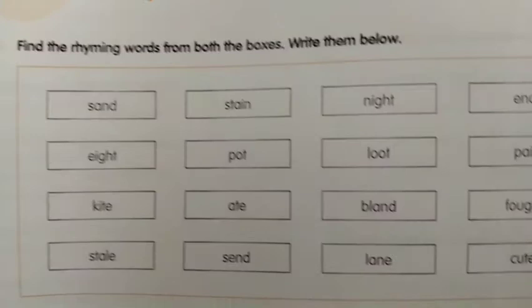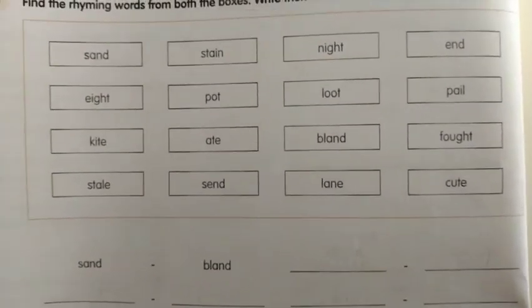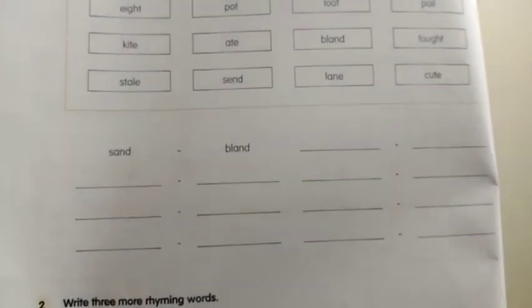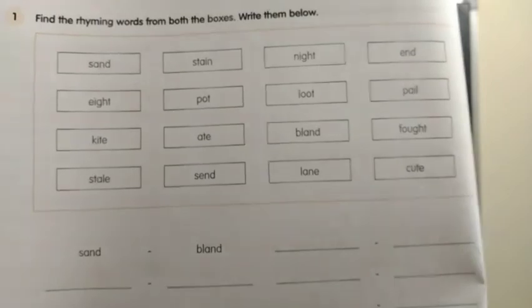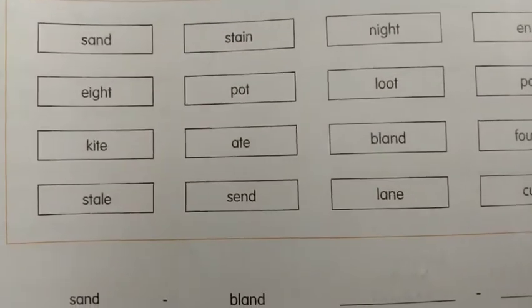Find the rhyming words from both the boxes and write them below. So here, whatever rhyming words are there, based on that you want to check and write. The first one given is sand and bland. Try to connect the words which have the same pronunciation in the ending and write the rhyming words. So you want to write the first one, the rhyming words.